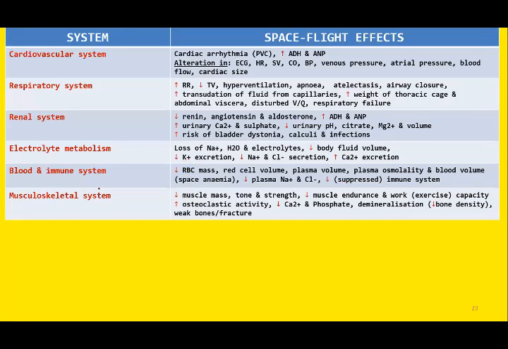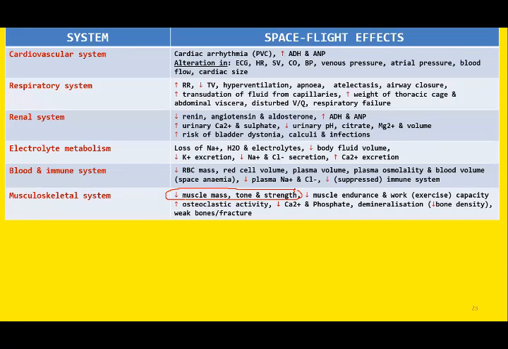Now, musculoskeletal system. We have discussed that the extensor muscles are very important for maintaining posture. The muscles of the spine, the muscles of posterior compartment of lower limb, they are very important, and the muscle tone is lost during space flight. Not only there is decrease in the muscle tone, there is decrease in the muscle power and muscle mass. So remember, decrease in muscle mass, muscle power and muscle tone.